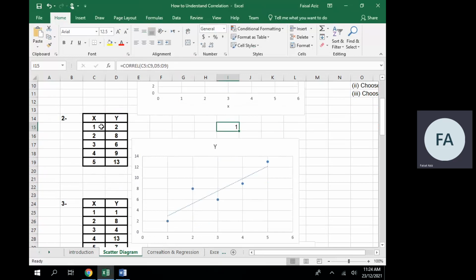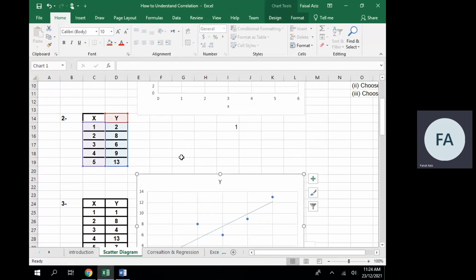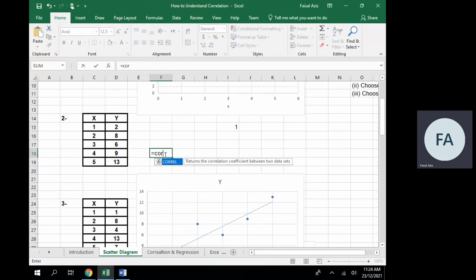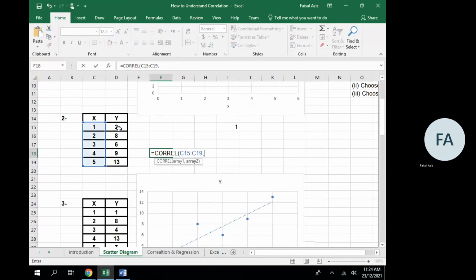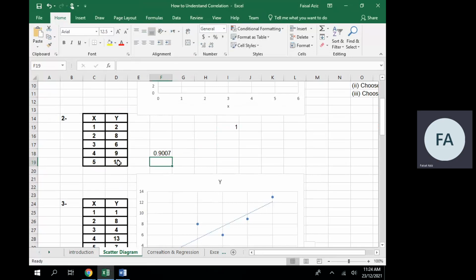Similarly, if I calculate correlation for this data set, which is at number 2, I will calculate it over here. Select this variable x and then variable y, close the bracket, and then it will come 0.9. So now it is in the positive band. Correlation is positive, and it is between 0.8 to 1, so it is very strong positive.